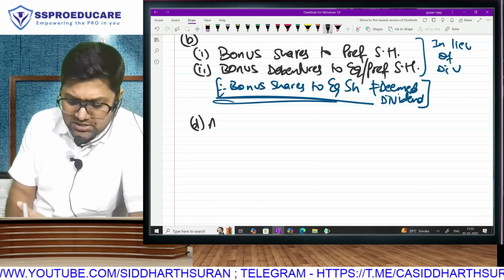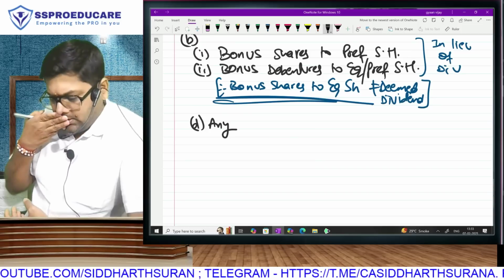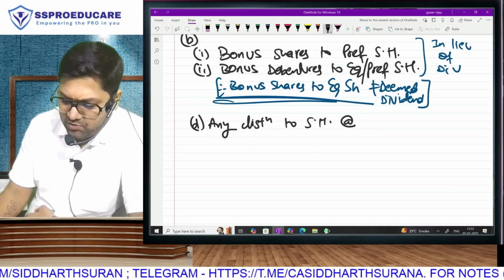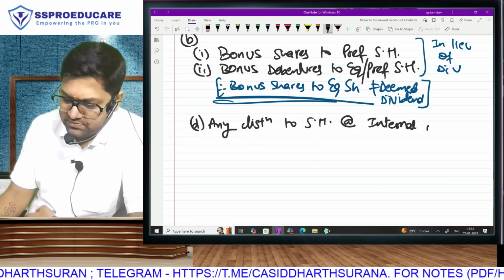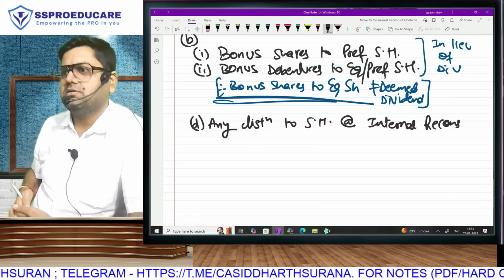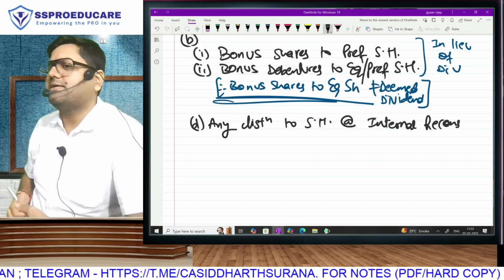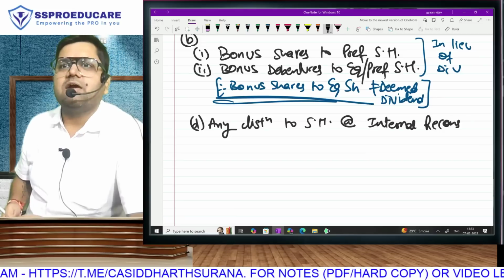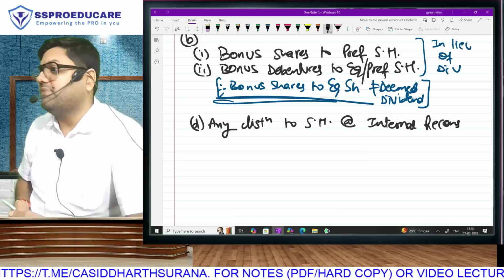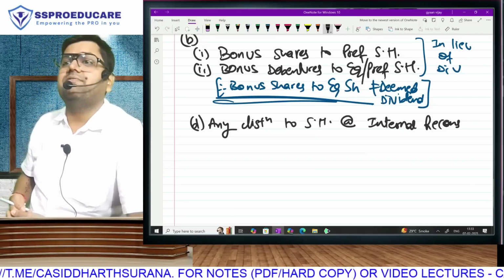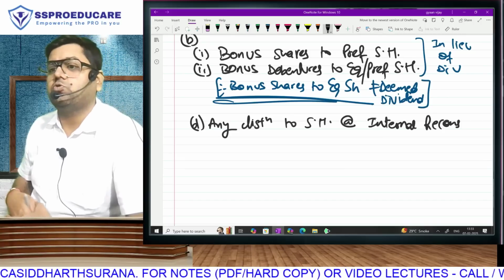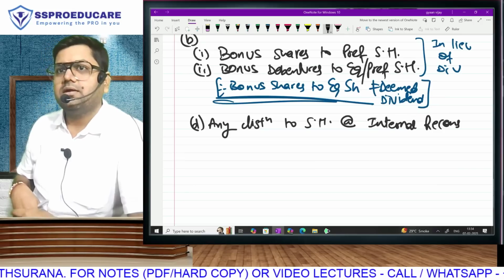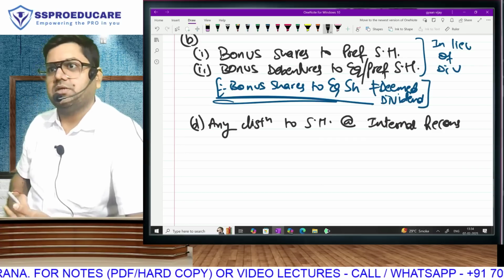D. This is a chapter that is in your accounts syllabus. Any distribution to shareholders at the time of a transaction called internal reconstruction. Is internal reconstruction a part of your accounts syllabus? Whenever a company is going through bad times, we try to revive the company within the company. Some of the stakeholders of the company agree to waive some benefits. We hear adjustments like equity shareholders have agreed to reduce paid up value from 10 rupees to 2 rupees. Preference shareholders have agreed to waive 5 years dividend. Correct? They waive something and in return we promise something.